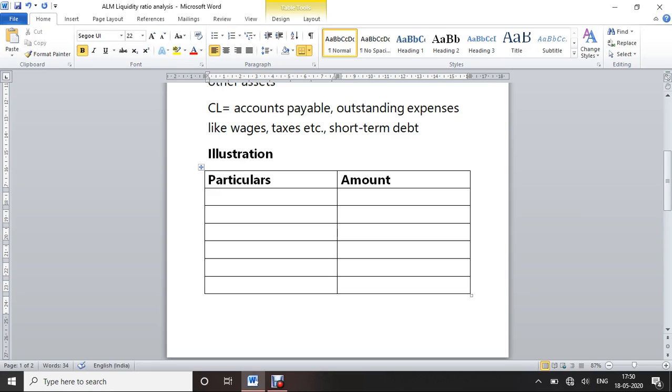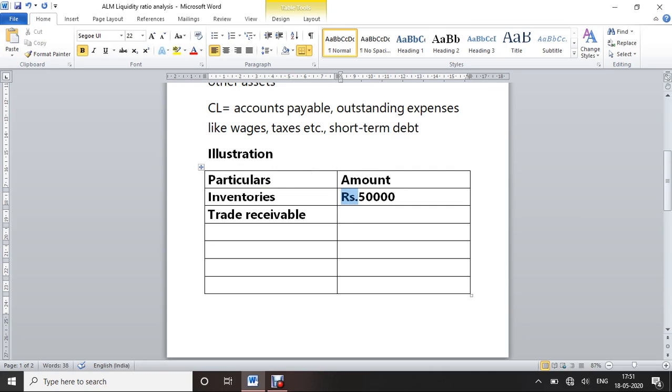The first one is the inventories, amount in rupees.